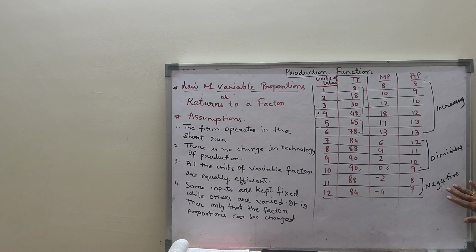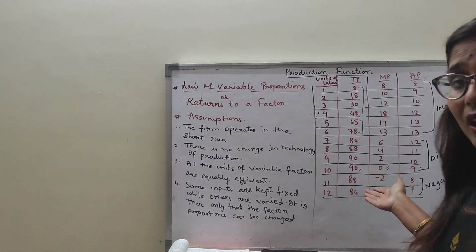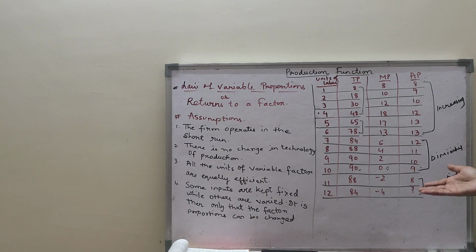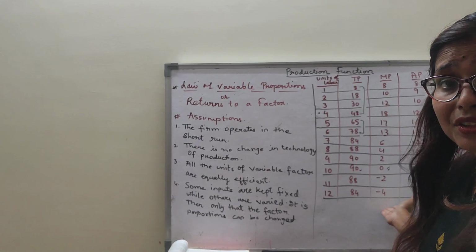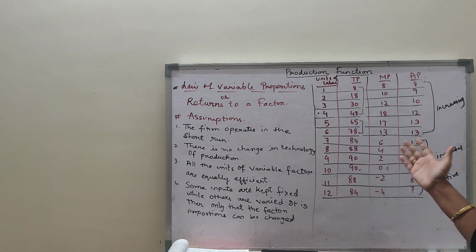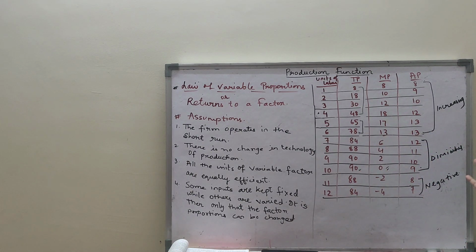Now, the third stage is the stage of negative return. Negative returns is the stage of making losses, which means labor is coming but total production is falling, total output is falling. So when my total output is falling, in the third stage the firm will never operate. Here marginal product is going to be negative. So the firm will never operate in the third stage. So these are the total stages which I have discussed with you: first stage, second stage and third stage. So the firm needs to stop in the second stage where TP is maximum and constant and marginal product is zero but positive. So this is the scenario.